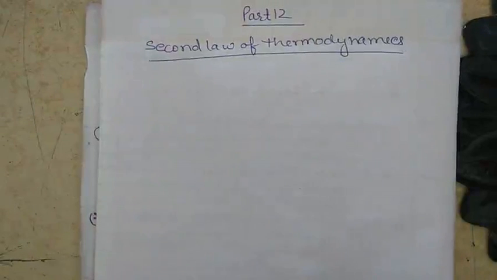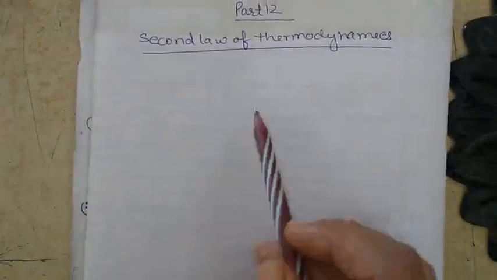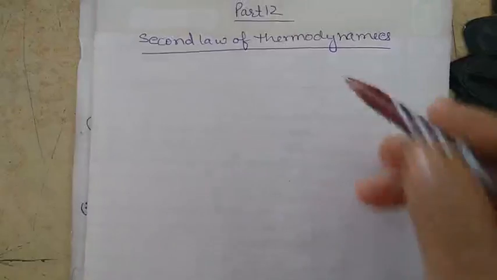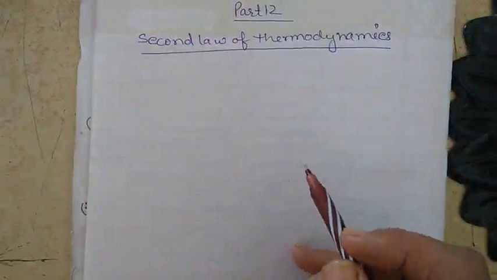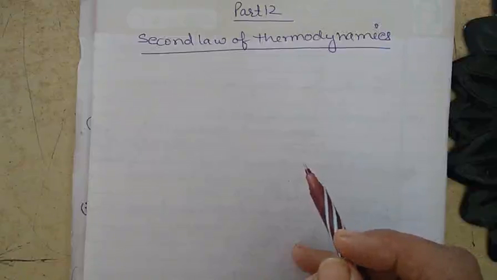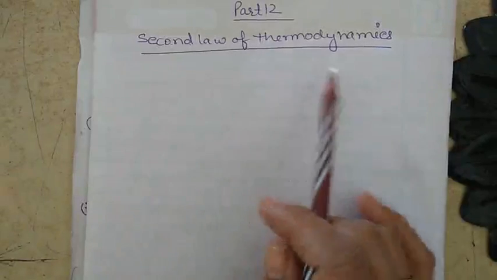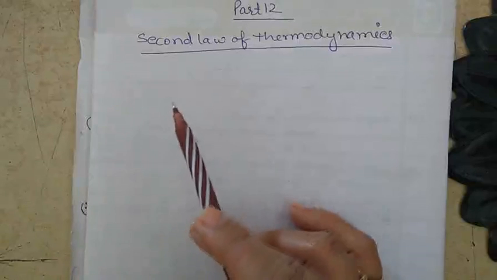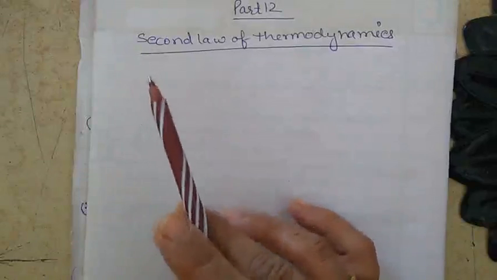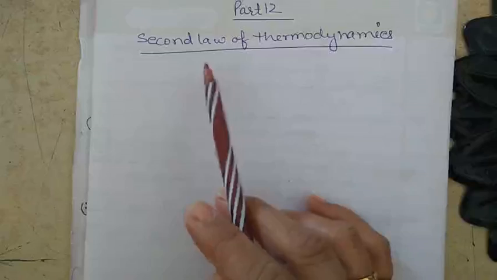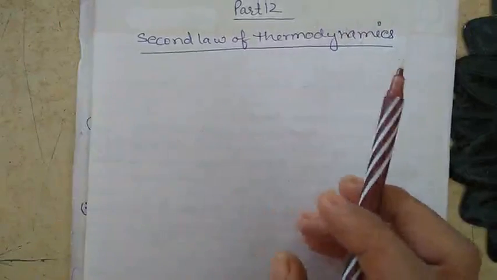Now come to the topic, that is the second law of thermodynamics. We have already studied the first law of thermodynamics. In the first law we have a derivation, but in the second law of thermodynamics we have only the statement in our syllabus. So the second law of thermodynamics can be stated as: whenever a spontaneous process takes place,